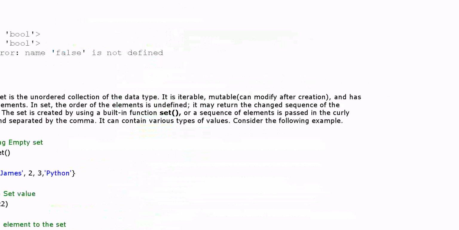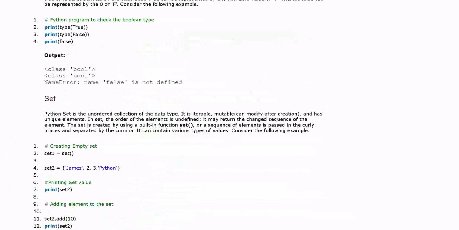Set, what is a set? A set is an unordered collection of data types. It is iterable, and sets are also mutable. They can be modified after creation and have unique elements. Always remember these three things: they are iterable, mutable, and have unique elements. In a set, the order of elements is undefined. It may return the elements in a changed sequence.